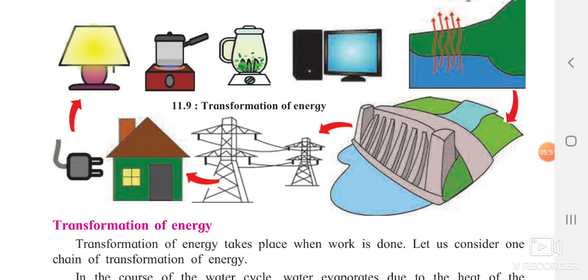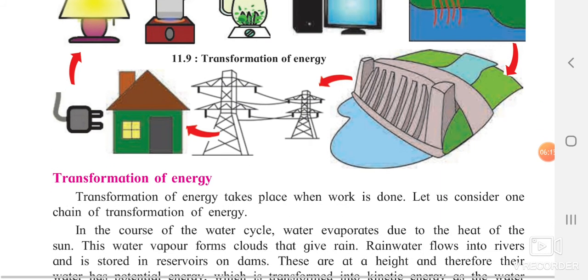This water which is coming down because of rain is transferred to the dams. Dams, with the help of turbines, produce electricity. Electricity goes into our house. This house electricity we use for lanterns, induction cookers, mixers, TV, etc. So that is how energy from one form is getting transformed into another.